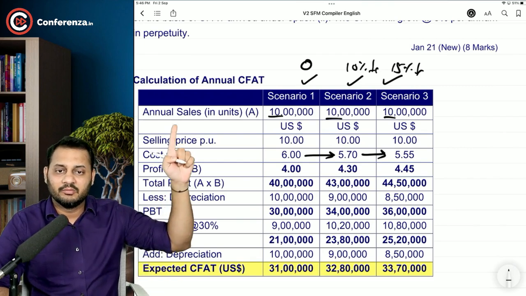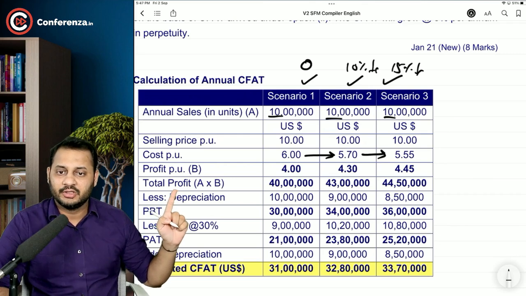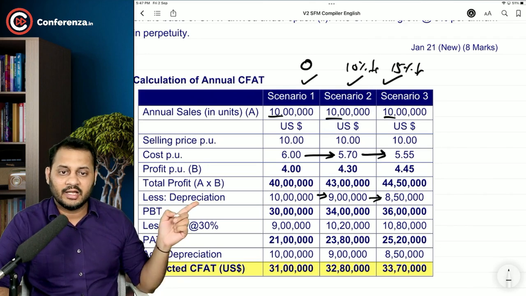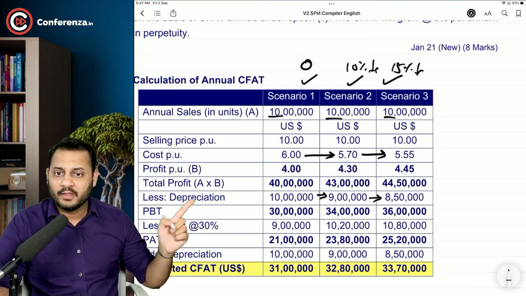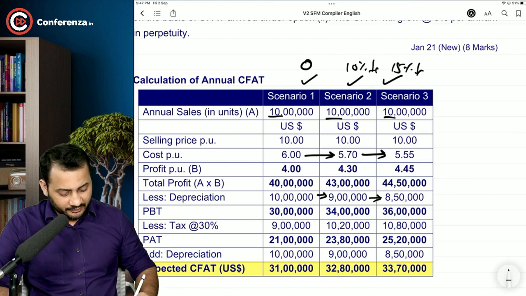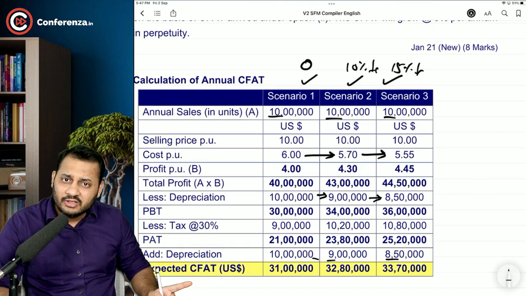When you multiply the number of units with the contribution per unit, this is the total contribution. Minus depreciation, 10 lakhs minus 9 lakh, so 10, 9 and 8.5. If 10% is the decline, it will become 9. Then profit before tax, less tax of 30% on the PBT, profit after tax. Add back the same depreciation that you deducted in order to arrive at the cash flow after tax. It's very easy, not that difficult.